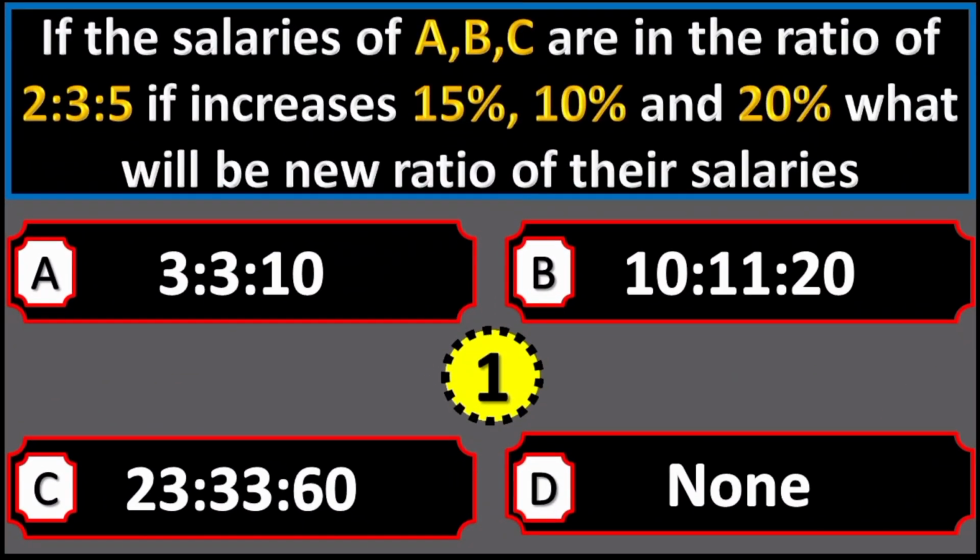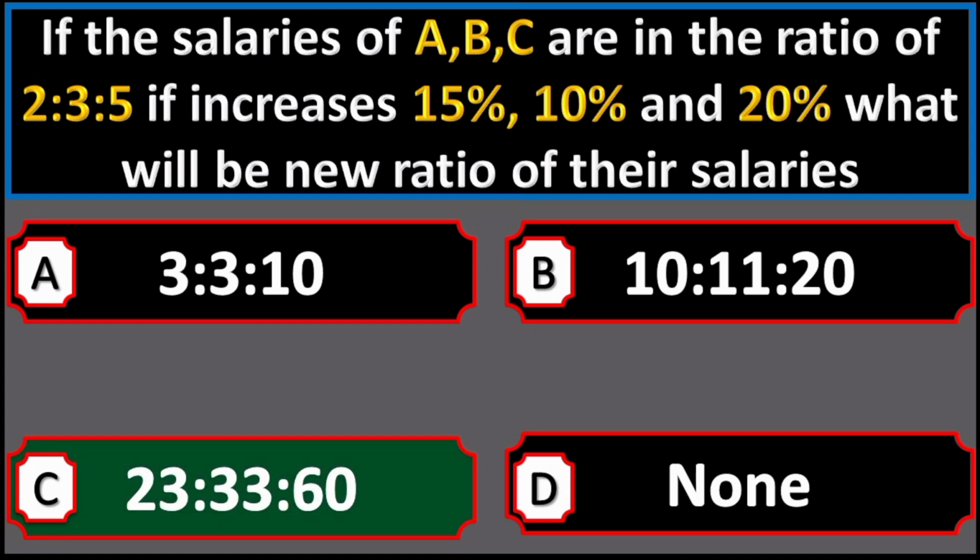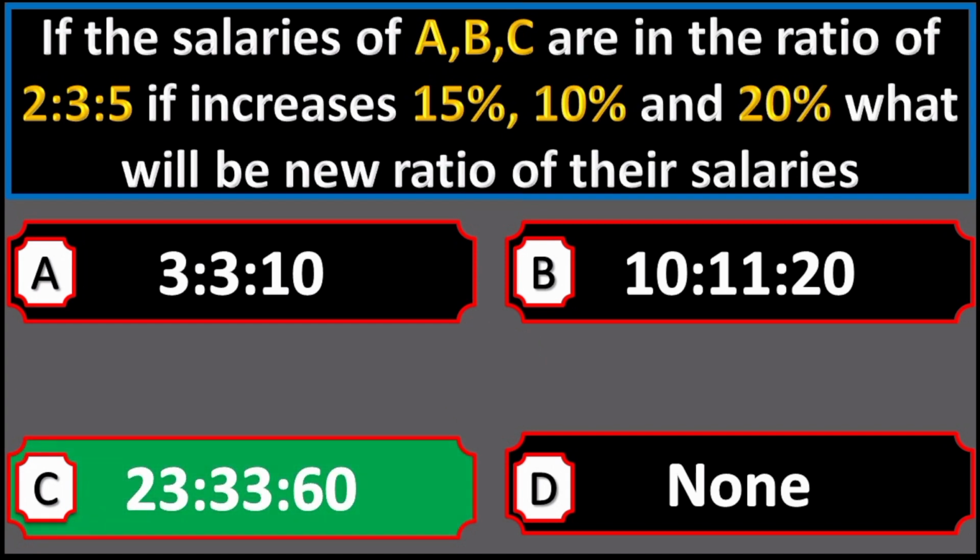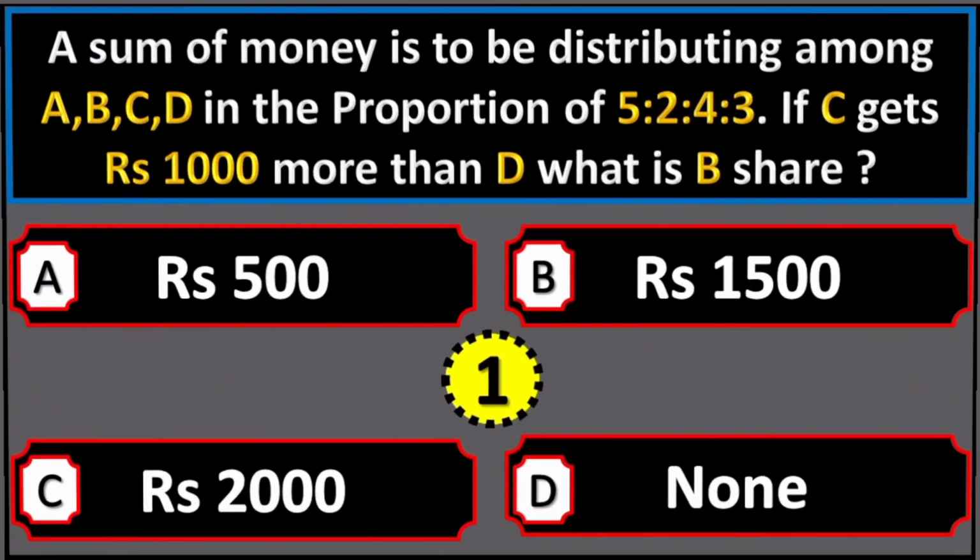If the salaries of A, B, C are in the ratio of 2:3:5, and are increased 15%, 10% and 20%, what will be the new ratio of their salaries? Option A, option B, option C, option D. Right option is option C, 23, 33 and 60.